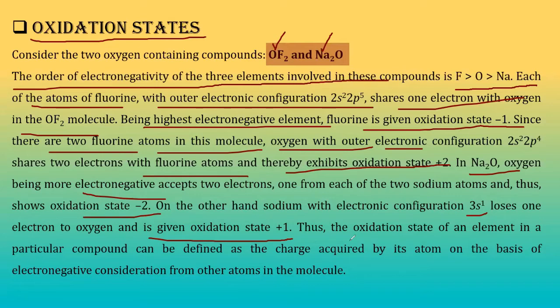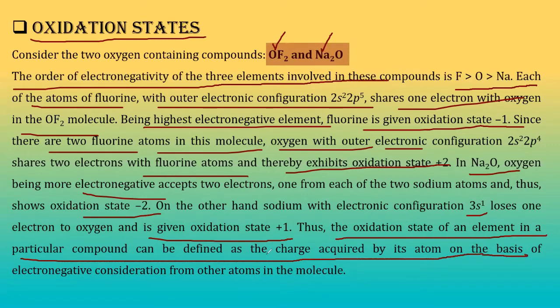Now the question arises, if we go for the molecule, this is whatever is written here. Let us see the definition, then we'll discuss something. Oxidation state of an element in a particular compound can be defined as the charge acquired by its atom on the basis of electronegative consideration from the other atoms in the molecule. So we need to know which one is electronegative first, because depending on the electronegative atom only, the oxidation number can be calculated. So basically we'll see which one is electronegative, and then accordingly we'll calculate the oxidation number of the species. Now, whatever I was trying to say: we have seen that in OF2 fluorine is -1, oxygen is +2. In Na2O oxygen is -2 and sodium is +1.